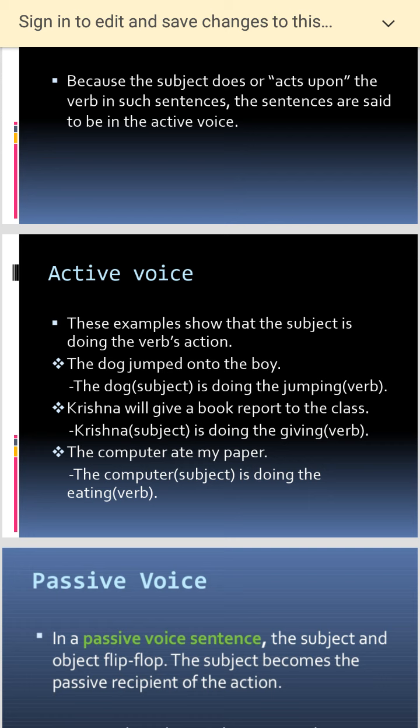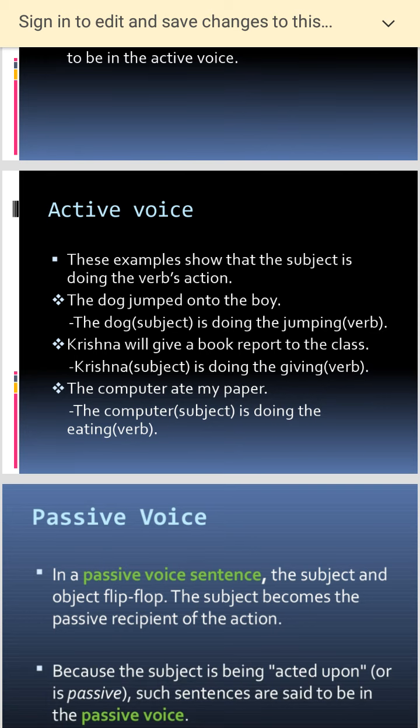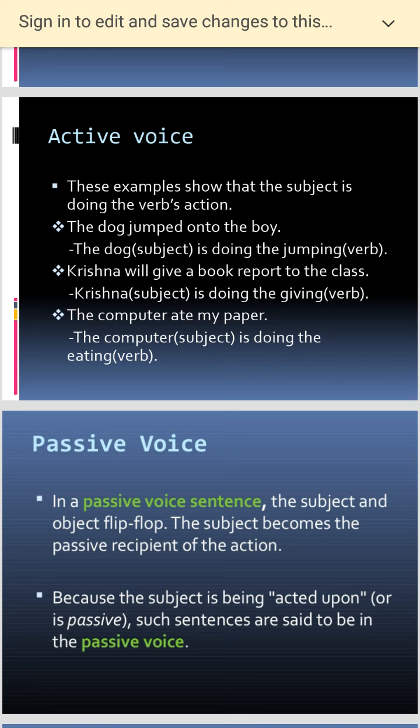"Krishna will give a book report to the class." Krishna is the subject, doing the giving, to the class. "The computer ate my paper." The computer is the subject, doing the eating, which is the verb. So this is very simple.